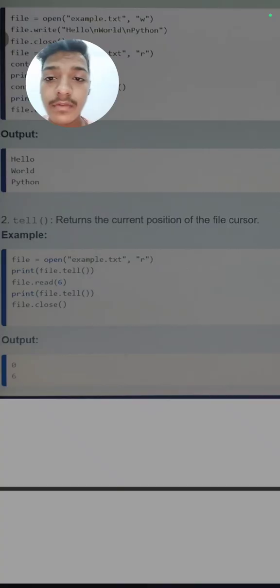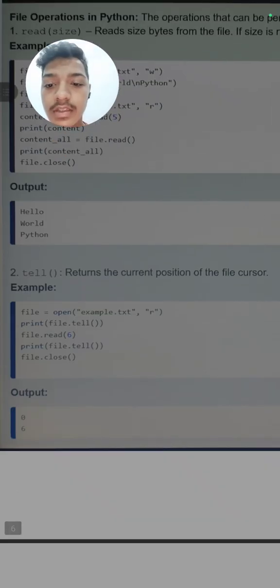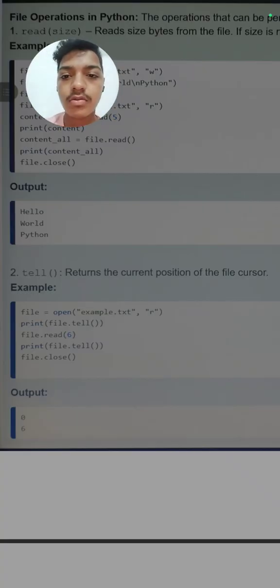So maybe you now clearly know the difference between the read and tell methods. These are the two methods. Next we will learn more methods.